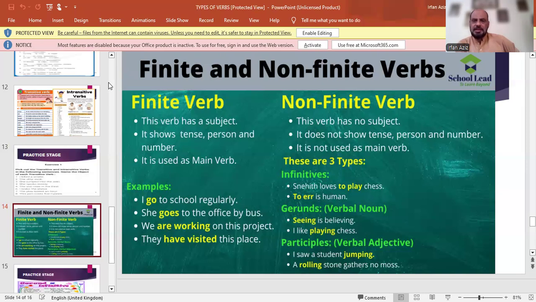And participles are verbal adjectives. I saw a student jumping. A rolling stone gathered no moss. In short, we can say that infinitives, gerunds, and participles are actually verbs, but they do have different kinds of forms.